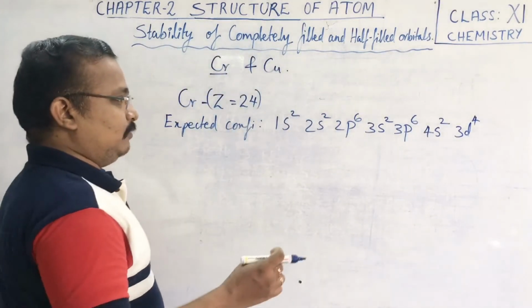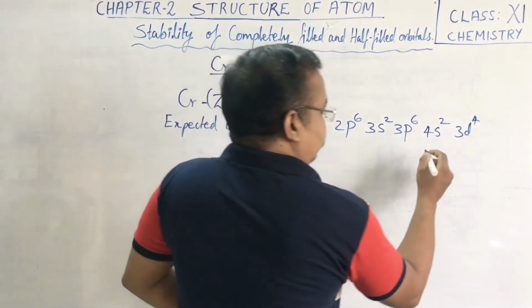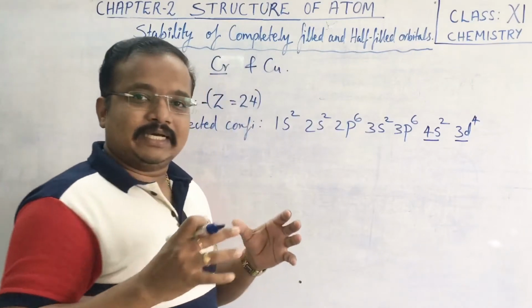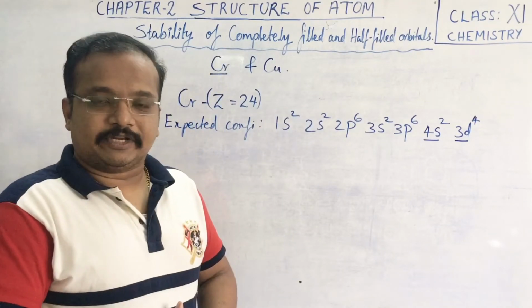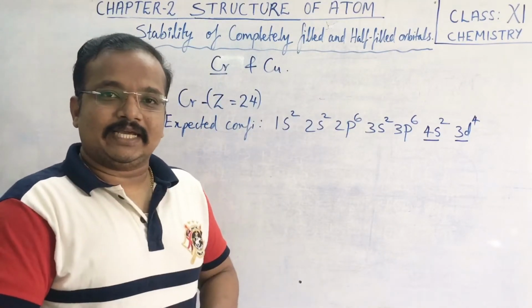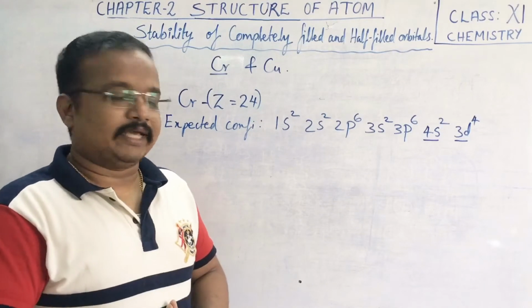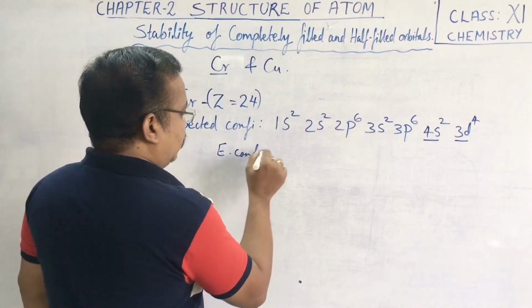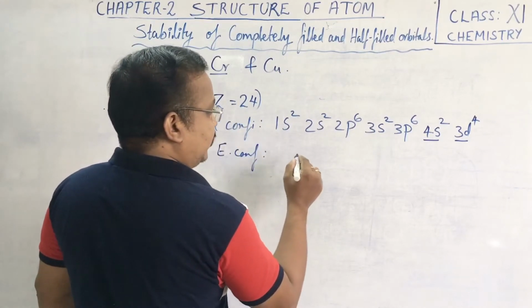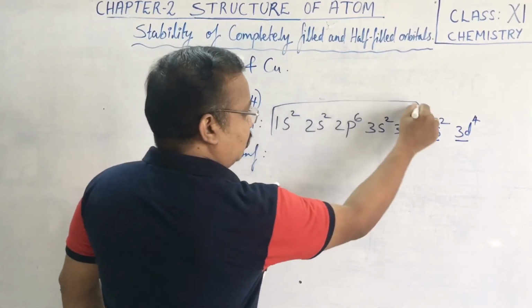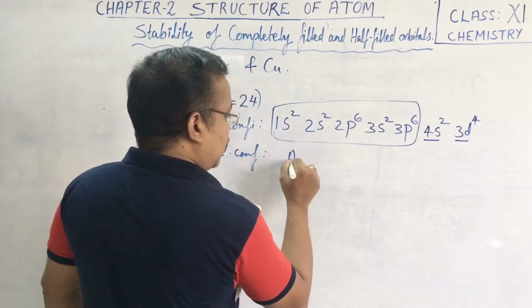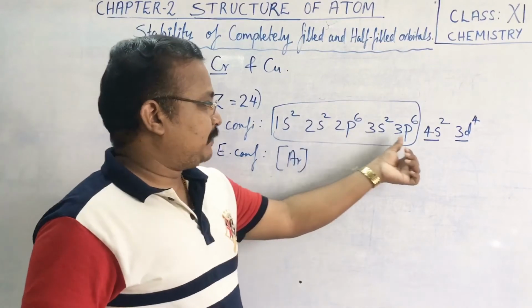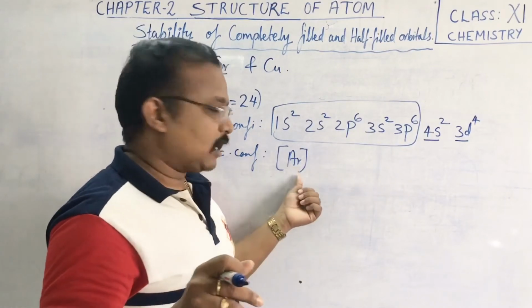Now, we expect 4s2 and 3d4 as the electronic configuration, but in the actual case, it is experimentally found that the electronic configuration of chromium is, this much part I will write in terms of argon. Argon is actually up to 3p6, 18 electrons.